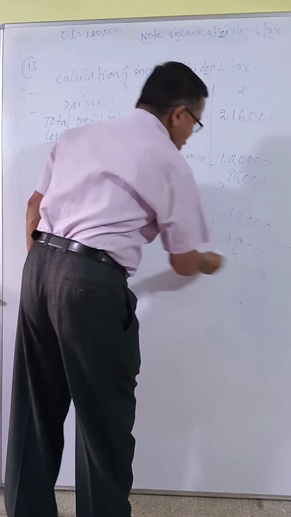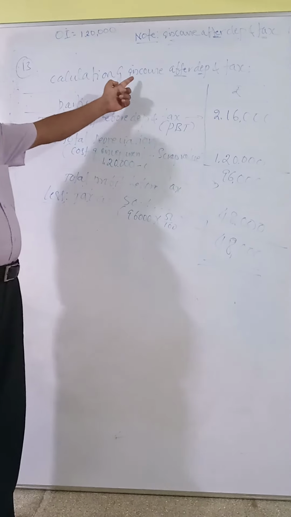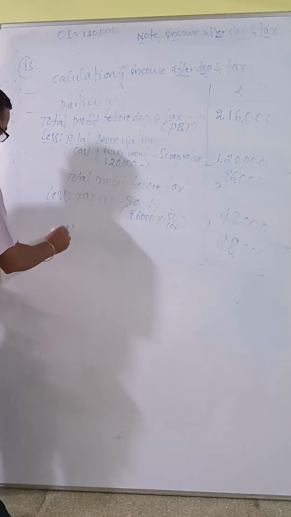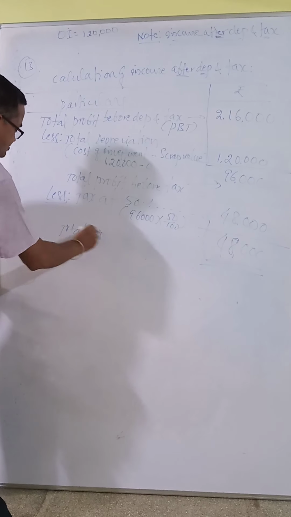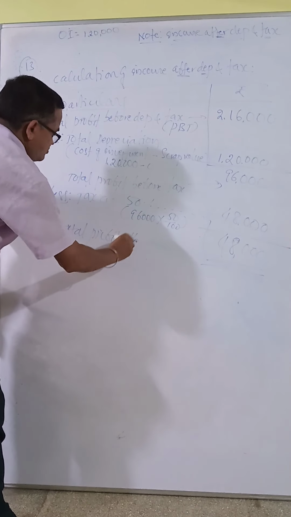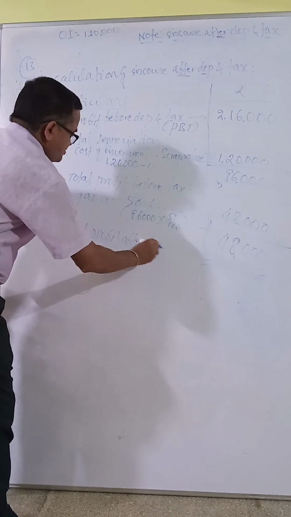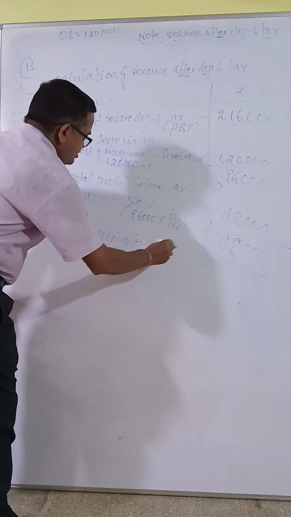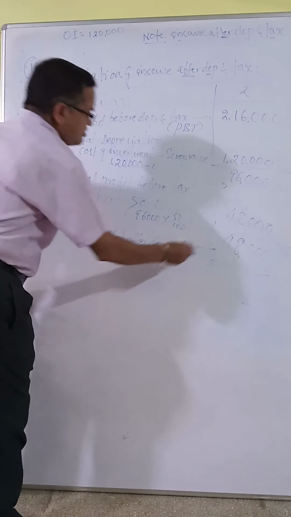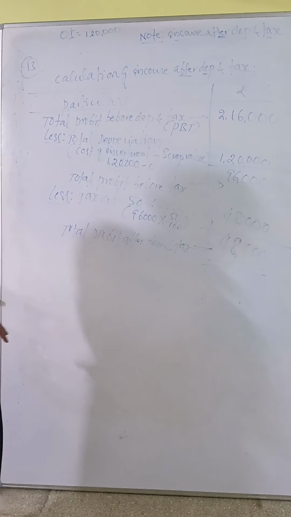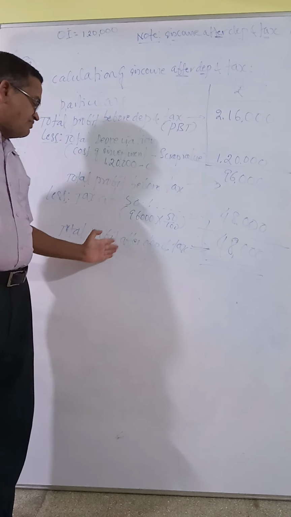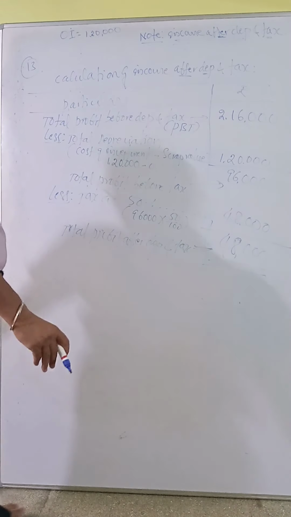This is the total income, total profit, after depreciation and after tax, which is what we want.